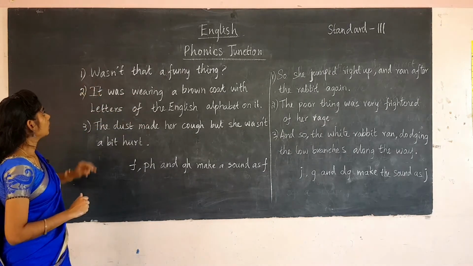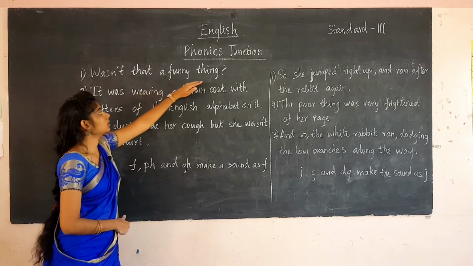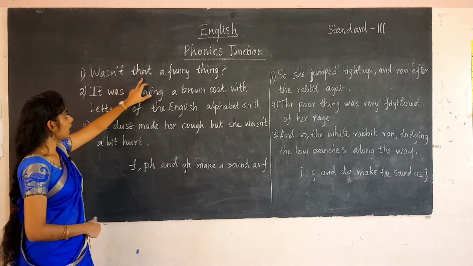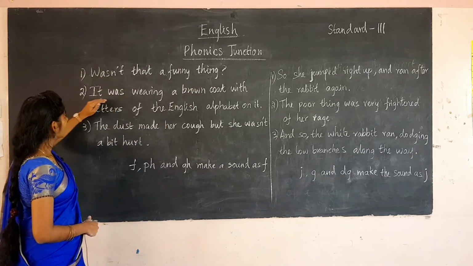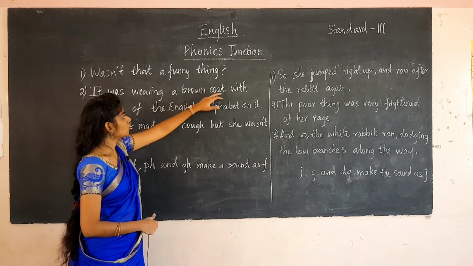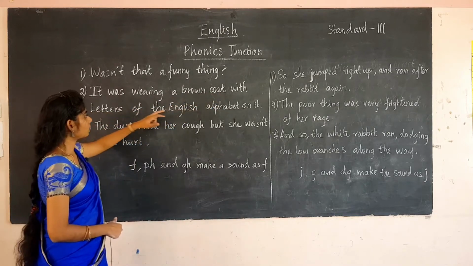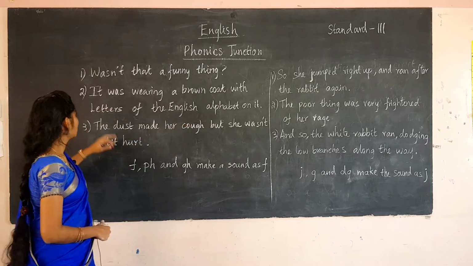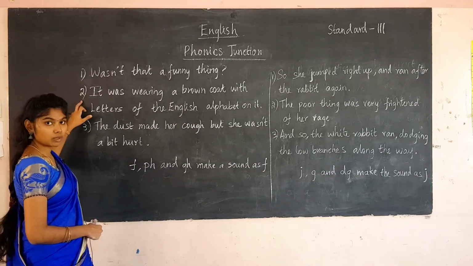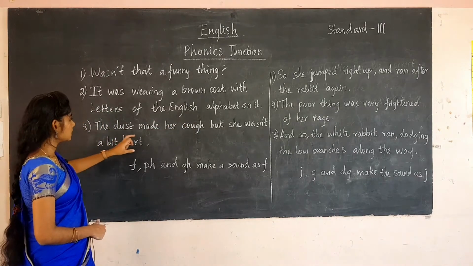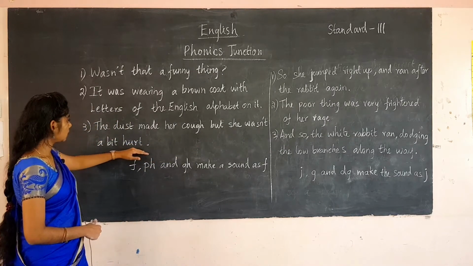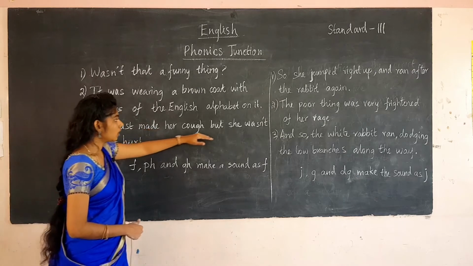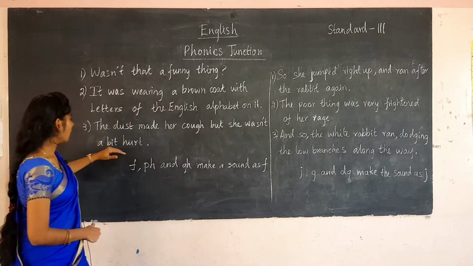See the first one: Wasn't that a funny thing? This is one line. And the next one: it was wearing a brown coat with letters of the English alphabet on it. This is the second line I have taken from the book. And the next one is: the dust made her cough but she wasn't a bit hurt.